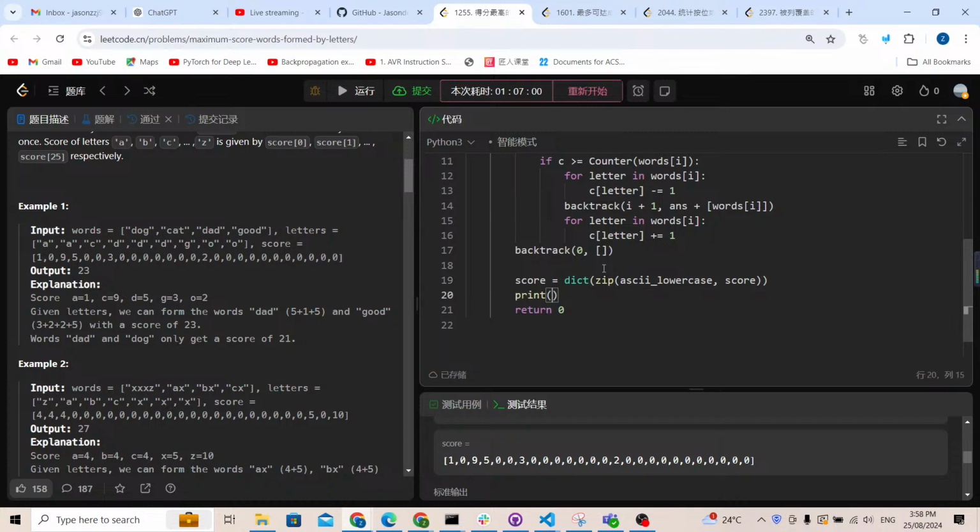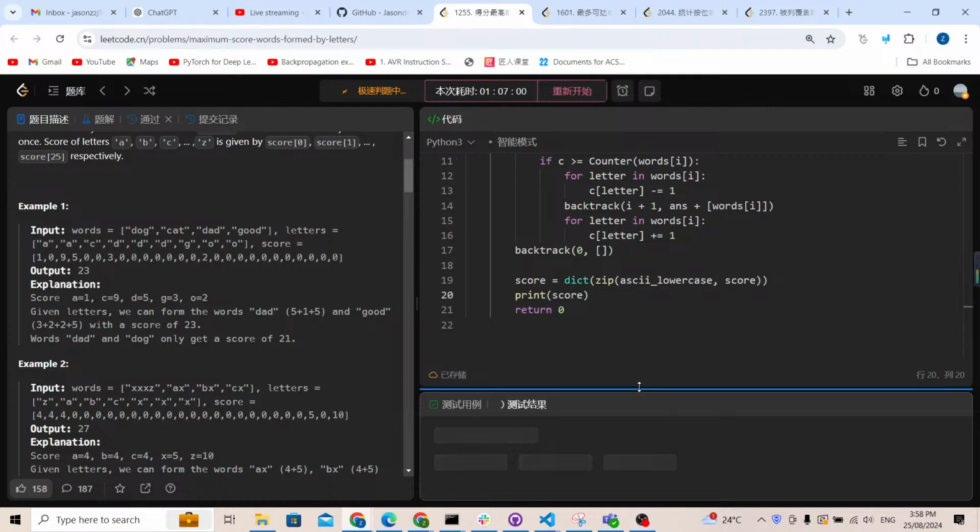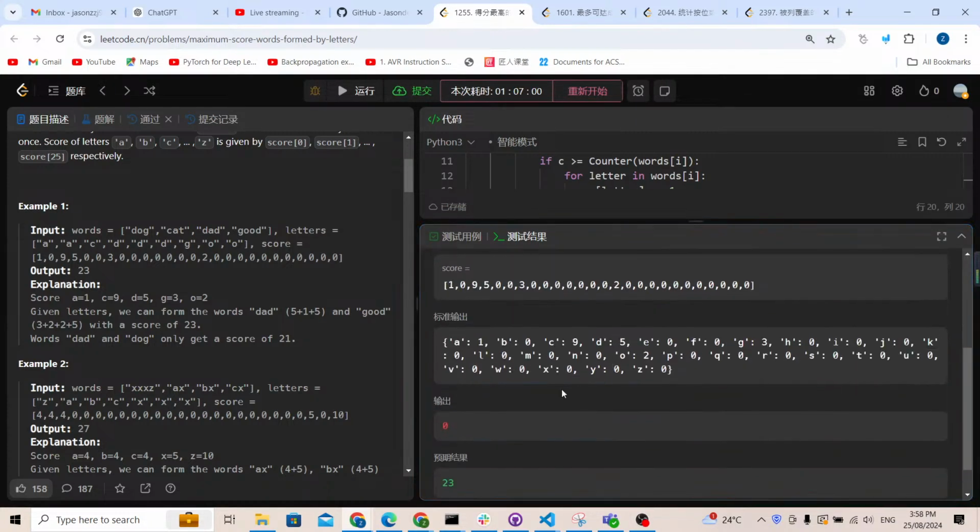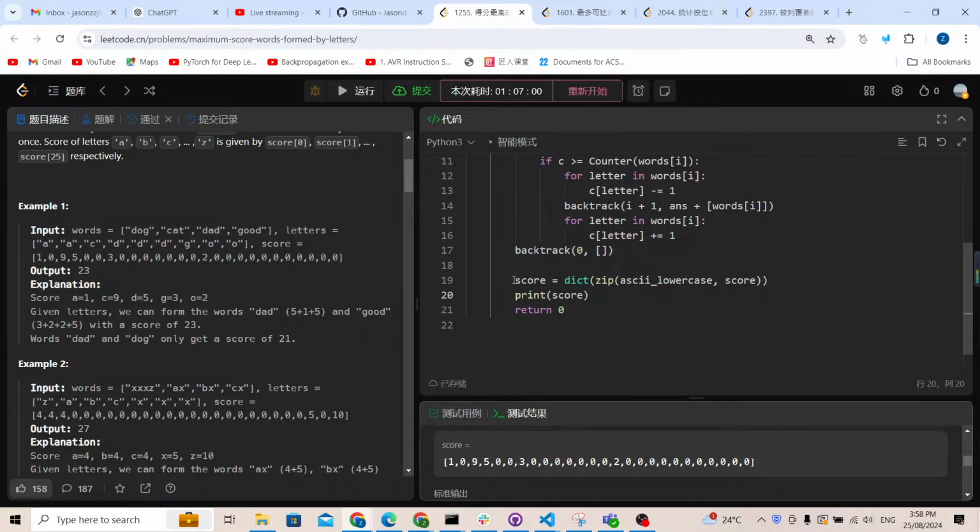Let me print out what the score dictionary is. For the first example, this is my score dictionary. As you can see, in Python everything can be so concise. We don't need to write so much code to prepare a score dictionary. We just use score equals the zip of all the lowercase letters with the score. Now I think we are safe to get the final result.